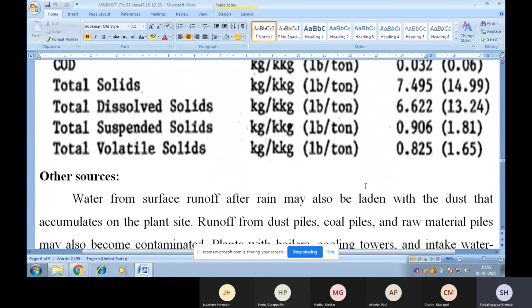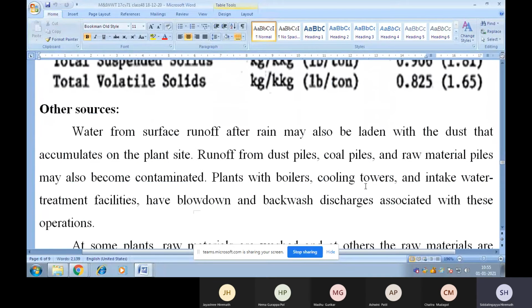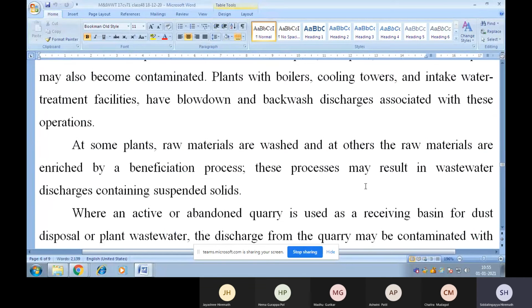Other sources of wastewater in the cement industry: water from surface runoff after rain may also be laden with the dust that accumulates on the plant site. Runoff from dust piles, coal piles, and raw material piles may also become contaminated. Plants with boilers, cooling towers, and intake water treatment facilities have blowdown and backwash discharges associated with these operations.